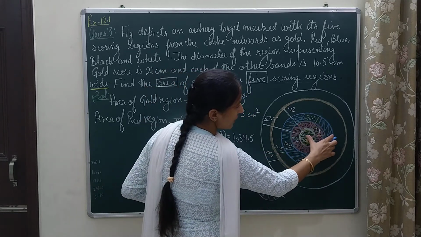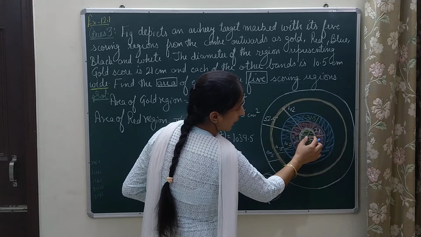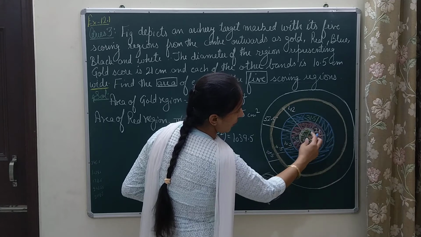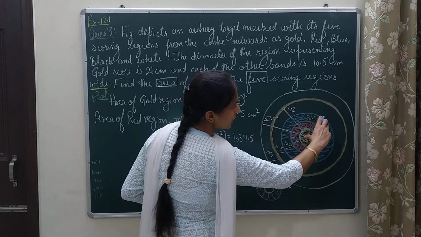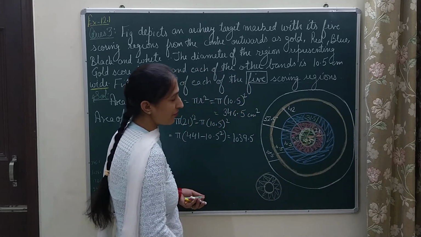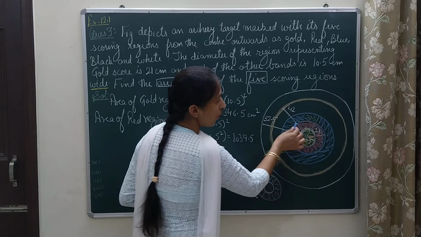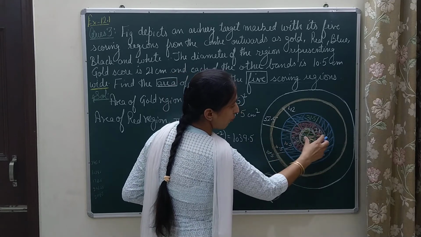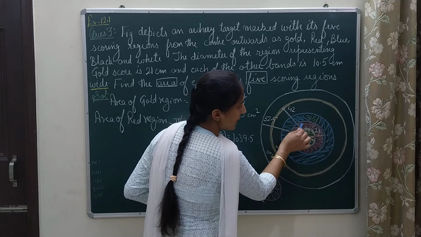Now what is the radius for this outer blue circle? I have calculated it as 31.5, that is 10.5, 10.5 and 10.5. So for the blue region, the radius is 31.5 and out of that I will be subtracting this red color, the whole of this portion, which has radius 21. I have to subtract it completely.